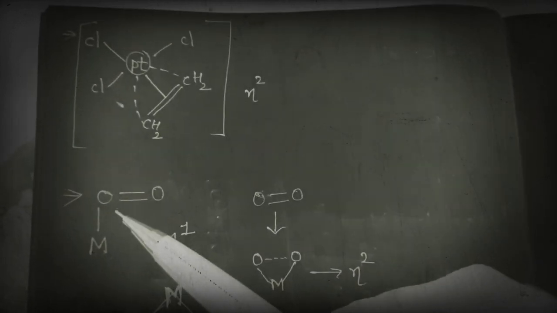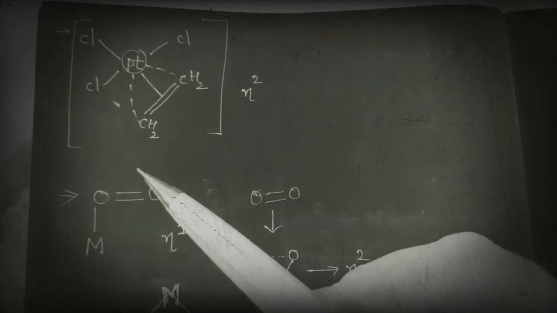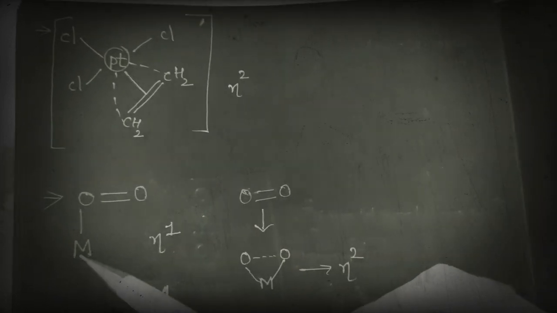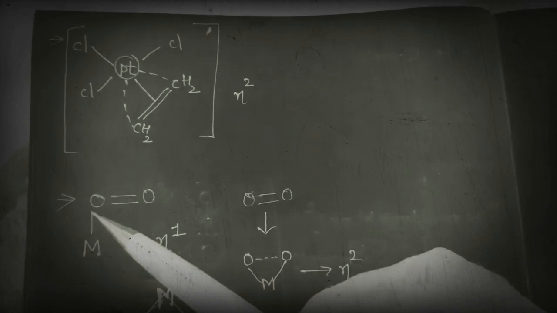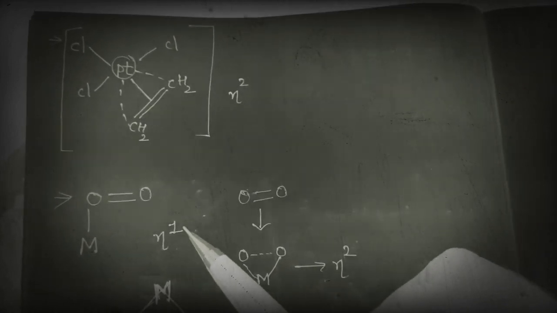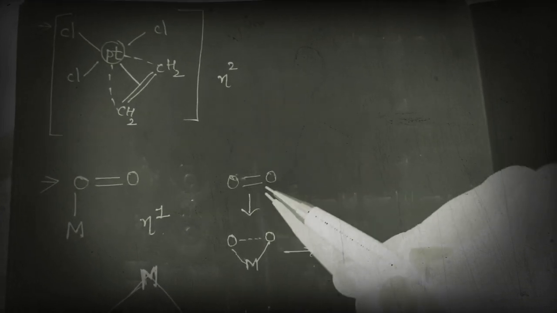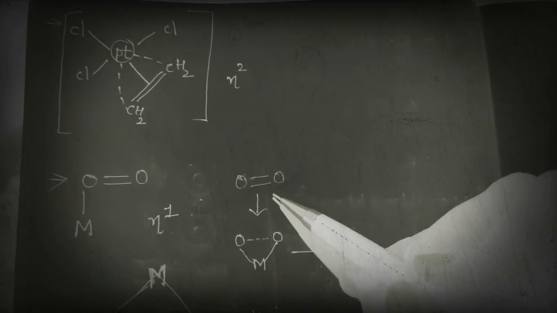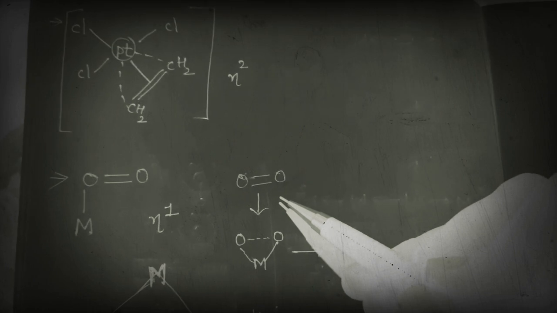Okay, next, here this is the metal and this is the ligand. This metal is connected to a single atom of the ligand, so here the hapticity is eta 1. Next, in this case, already I said that we should not think of either double bond or triple bond.